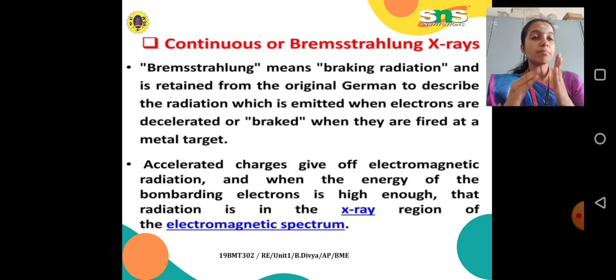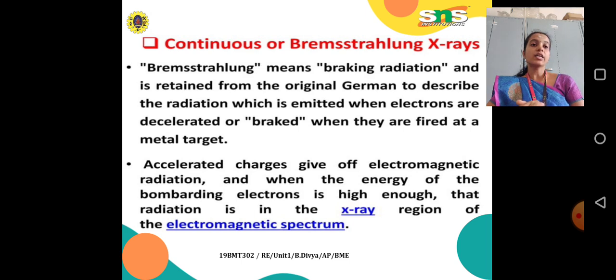Bremsstrahlung means braking radiation, to describe the radiation which is emitted when the electrons are decelerated or braked when they are fired at a metal target.